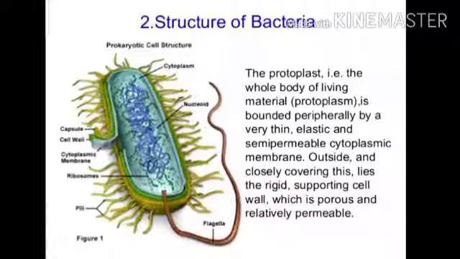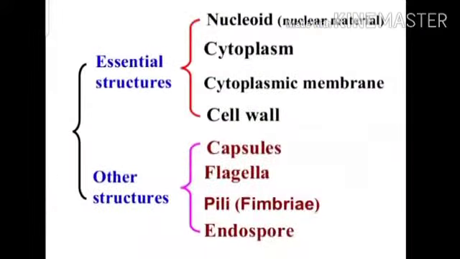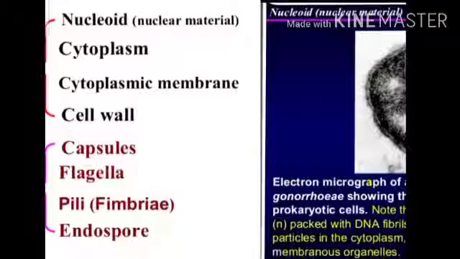It is bounded by a very thin, elastic and semi-permeable cytoplasmic membrane outside, and closely covering this lies the rigid supporting cell wall, which is porous and relatively permeable. The first membrane is called the cell membrane or plasma membrane, and the outer layer is called the cell wall. The essential structures of bacteria are the nucleoid, that is nuclear material, cytoplasm, cytoplasmic membrane, and cell wall. The other structures, which are not essential but are present in some bacteria, are capsule, flagella, pili, and endospore.